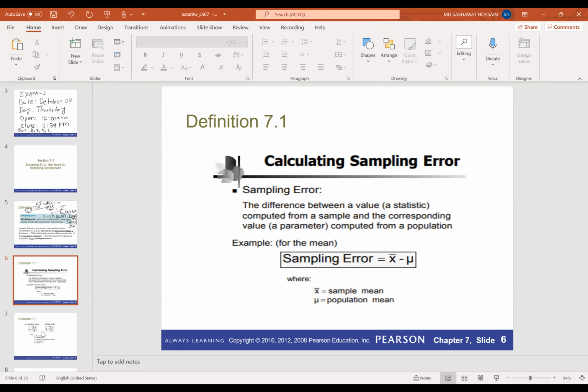For the mean, the parameter value is mu, and the sample statistic is X bar. So the sampling error in this case will be the difference between these two numbers, that means X bar minus mu. So the sampling error for the mean is X bar minus mu, where X bar is the sample mean and mu is the population mean.